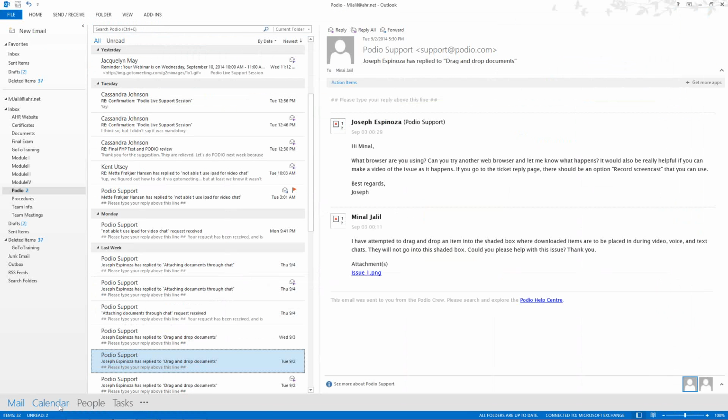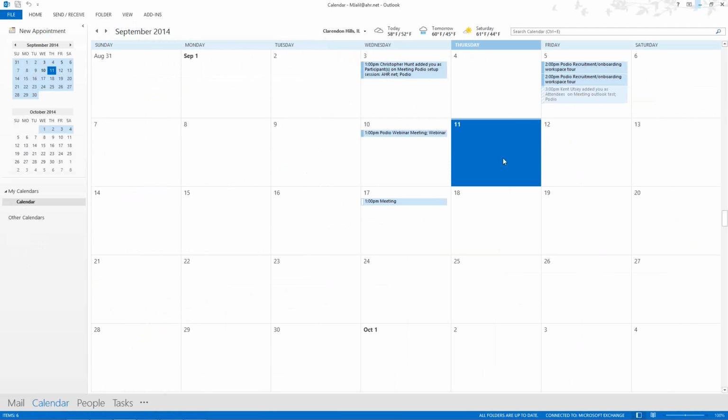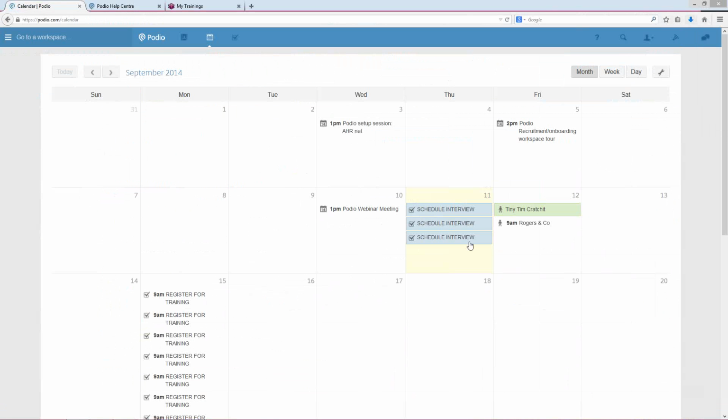So in Outlook we have a few things going on. It doesn't show the calendar or the appointments that we have for the 11th, but it shows other things basically. So we have interviews, so we're going to link that in a moment. Basically, schedule interview, those are tasks, and then you have appointments, so meetings actually. So two things show up in your calendar.